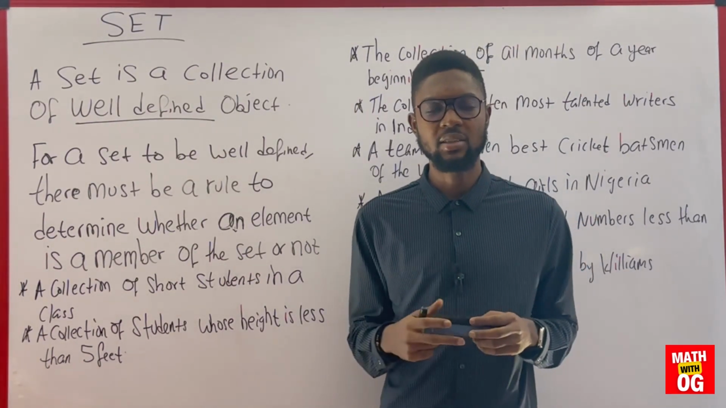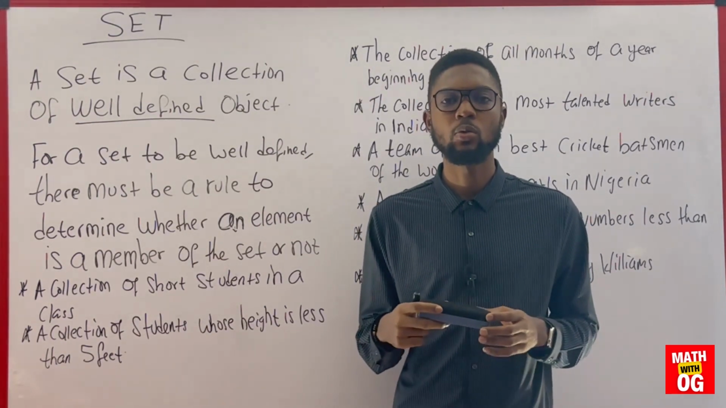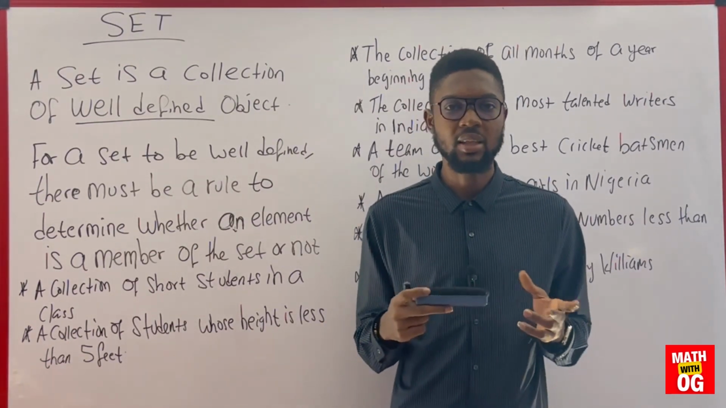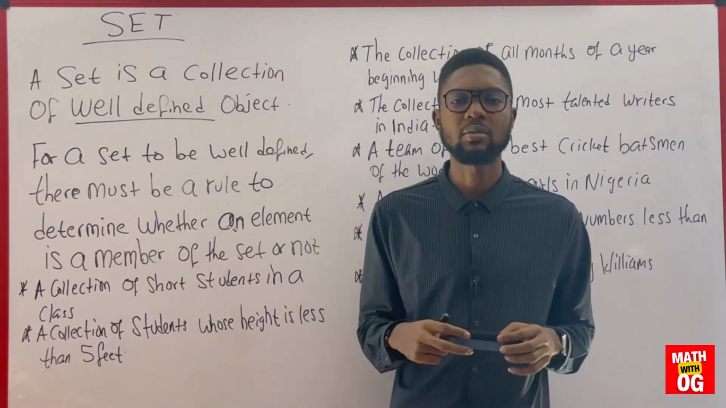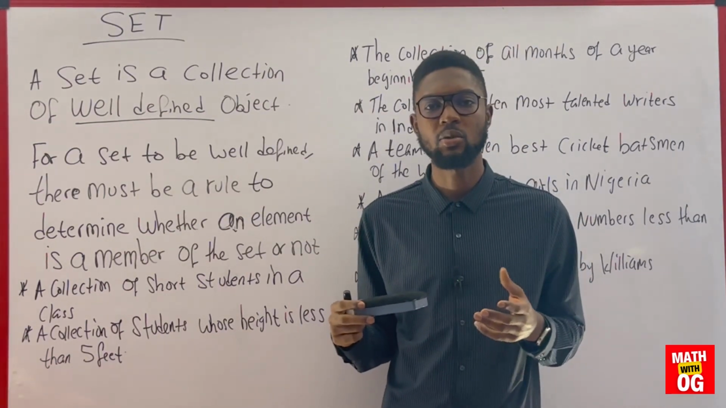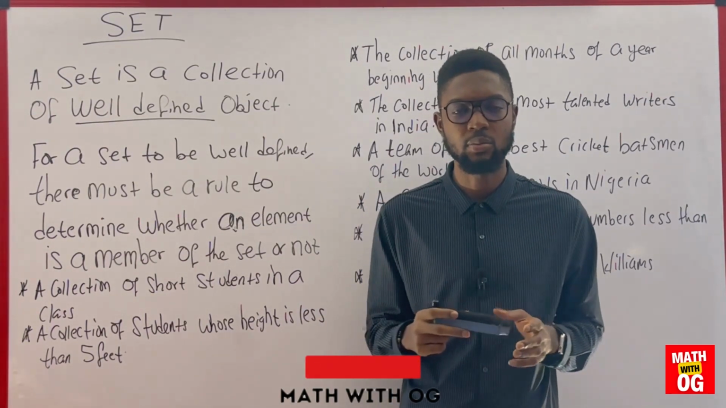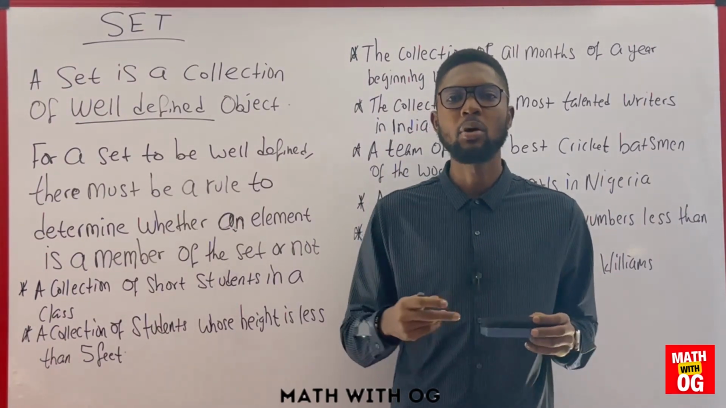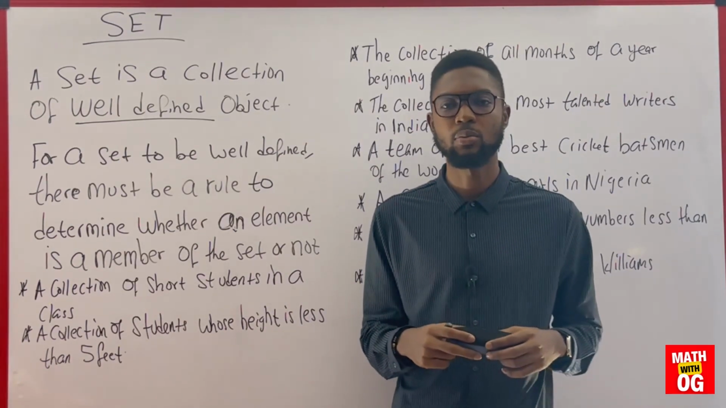But if I rephrase that statement to a set of people who have more than $1 billion in their account, now that is a set in mathematics, because you can easily tell if someone has more than $1 billion in his or her account. What do you do? You go to the bank and check his or her bank statement. As easy as that. So a set of rich people is not defined, but a set of billionaires in dollars is well defined. So we'll consider that to be a set.